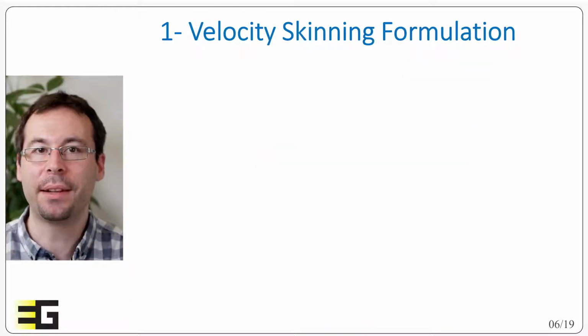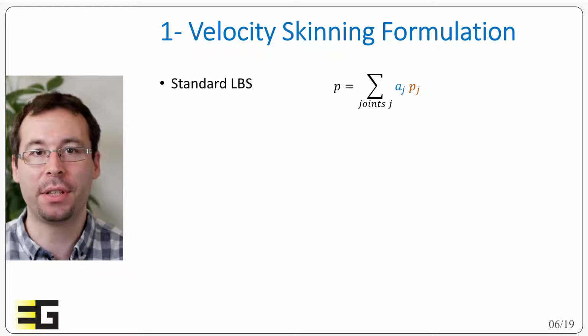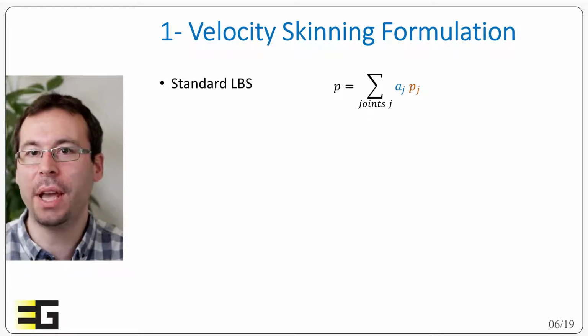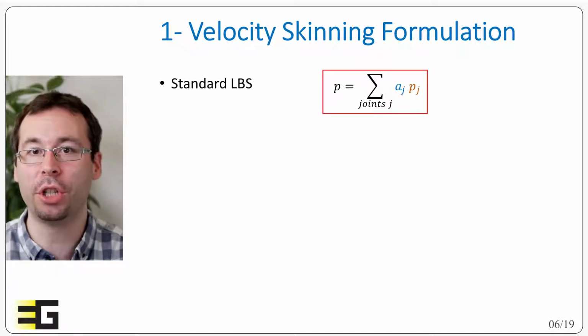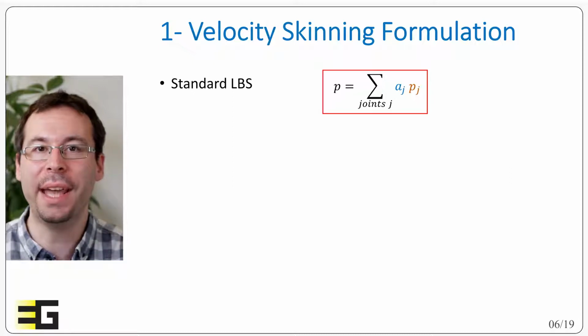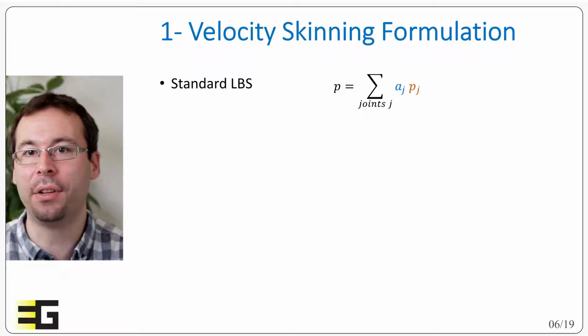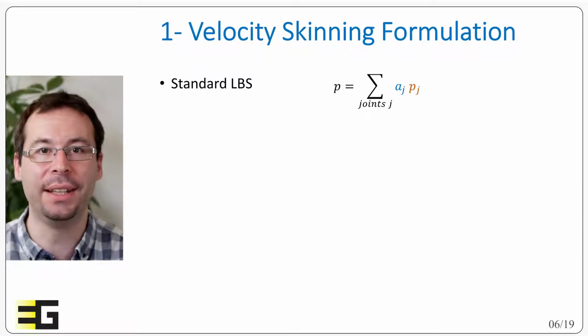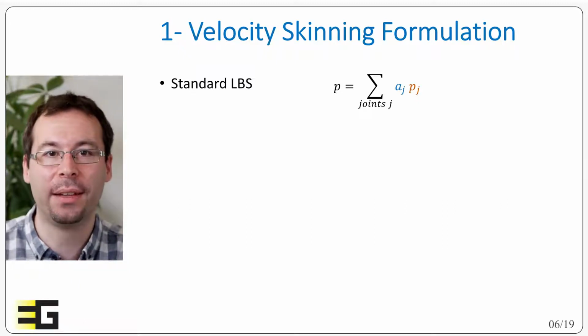And so let us start by looking at the skinning formulation in velocity. So we consider an arbitrary vertex of the mesh. In standard linear blend skinning formulation, we have the deformed position of a vertex p that is given by the sum over all the joints j of some position p_j, weighted by the value a_j. Here the a_j are the skinning weights and the p_j are the positions of the so-called rigid skinning, which are the positions that this vertex would take if it was fully rigidly attached to the joint j.